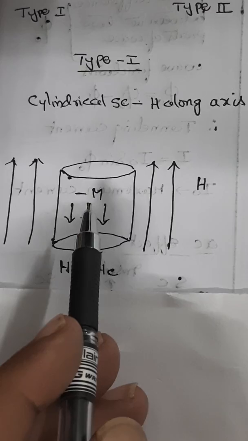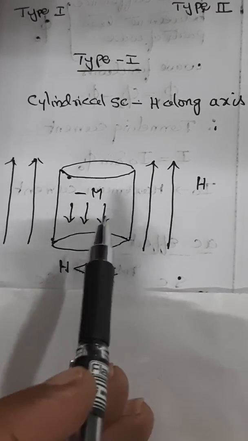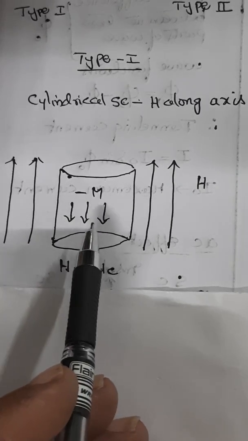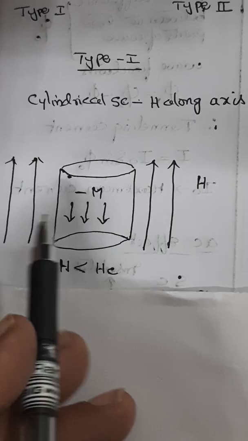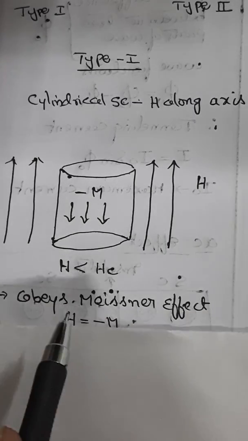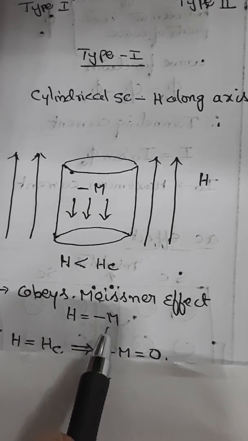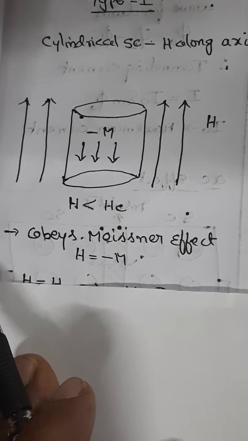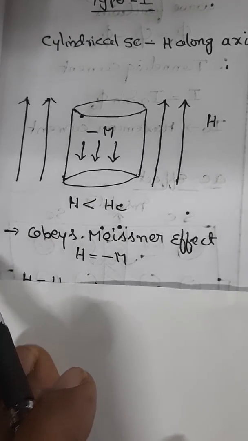So this is a cylindrical superconductor to which we applied a magnetic field H along the axis. Therefore, as per the Meissner effect, it doesn't allow any magnetic lines to pass through. That means H will become H equal to minus M. That is the step you have to understand.